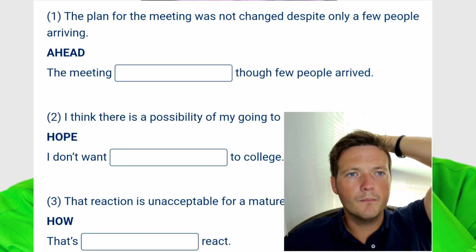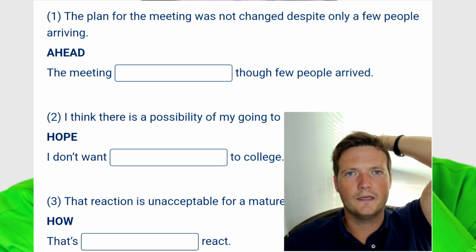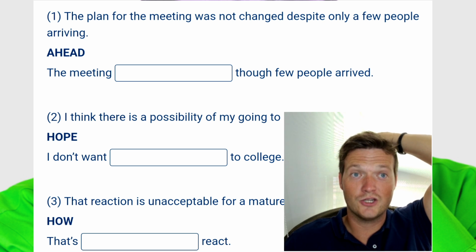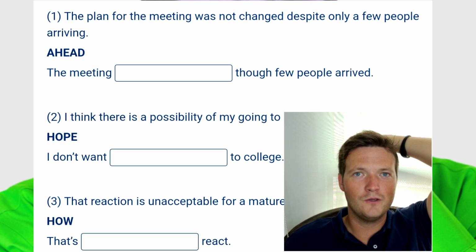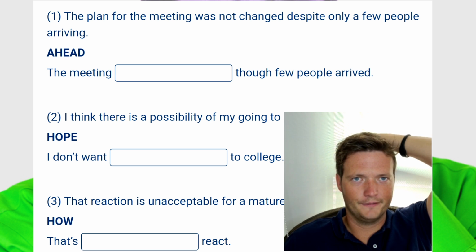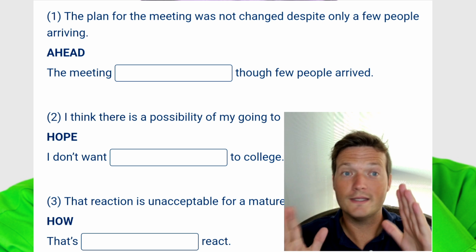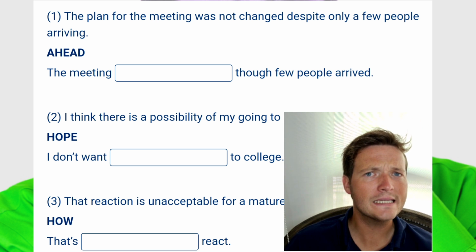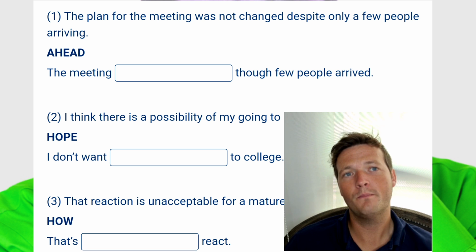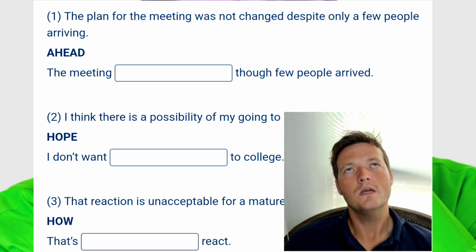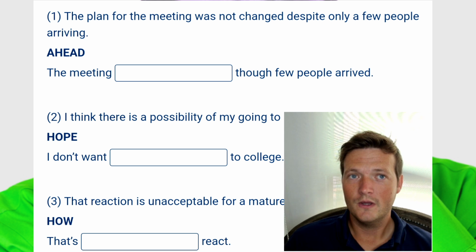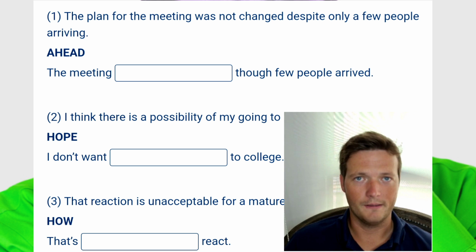Okay, so question number one of 6, and remember 12 possible points in play here. The plan for the meeting was not changed despite only a few people arriving. So we've got the keyword ahead, right? The meeting, though few people arrived. So we've got to give this idea that the meeting still happened even though few people came, right?